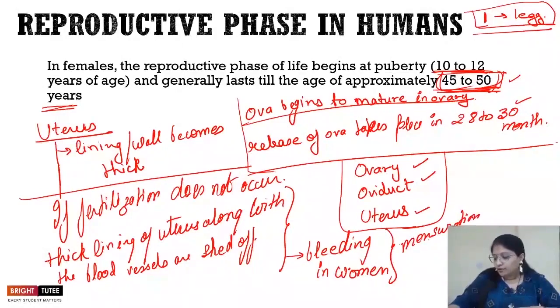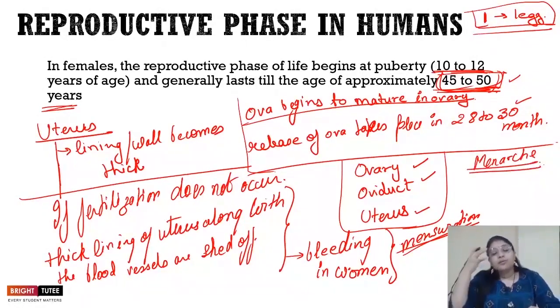The beginning of menstruation marks the onset of puberty in the case of females, or the beginning of the reproductive phase. This beginning is called the menarche, right? It is called the menarche. That means the beginning of your reproductive phase in the human female.